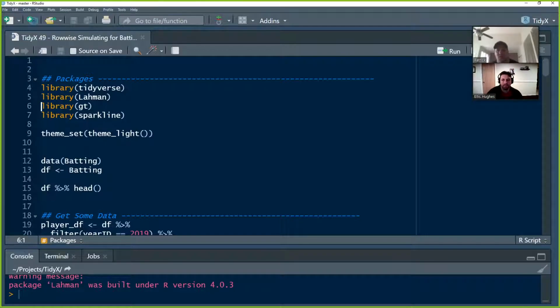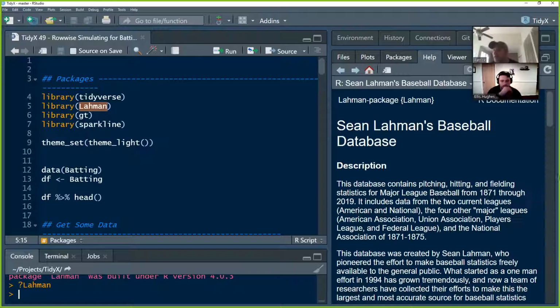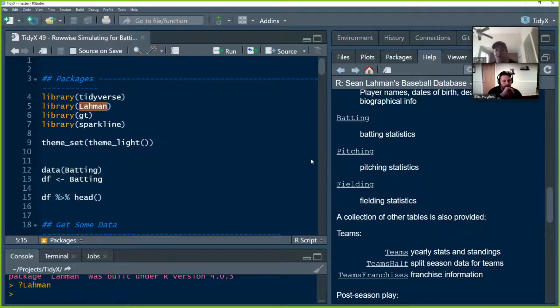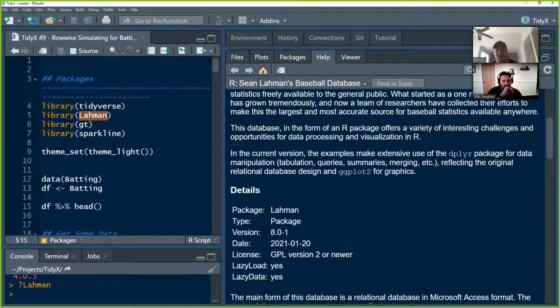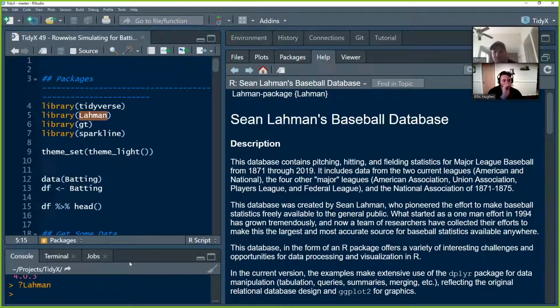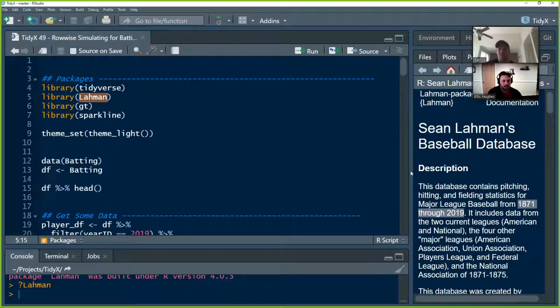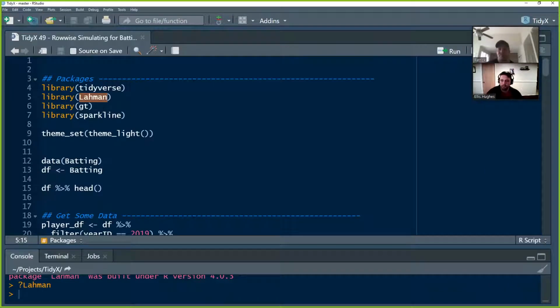There's like 5 or 6 data tables within the package: people, batting, pitching, and fielding. And they go way back, like to 18 something or other. If you have a question about an R package, do a question mark and the package name, and it'll bring up the index page. So 1871 through 2019. Super rich, free data out there for you to play with. So we're going to use that this week.